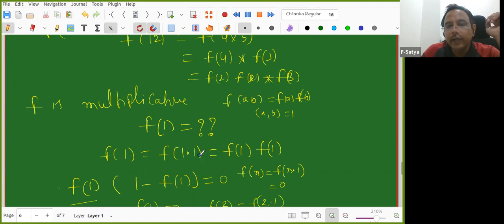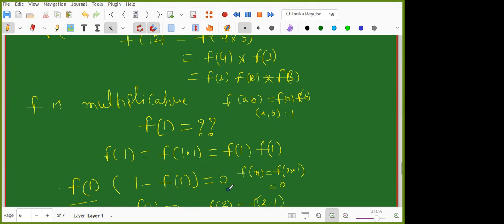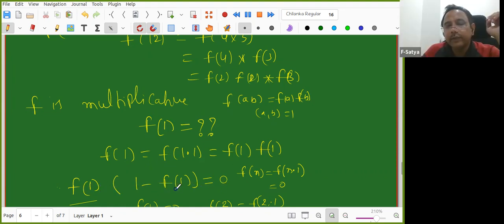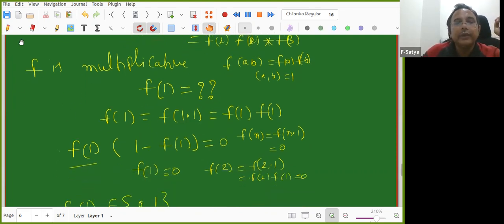So forget about the middle term. f of 1 is equal to f of 1 into f of 1. Bring it to one side and take f of 1 common: f of 1 into 1 minus f of 1 equals 0. Do you understand that? Now, the product of two numbers, real or complex, equal to 0, then one of them has to be 0. Do you know the proof for that? A into B equal to 0 implies A equal to 0 or B equal to 0. You know the proof?